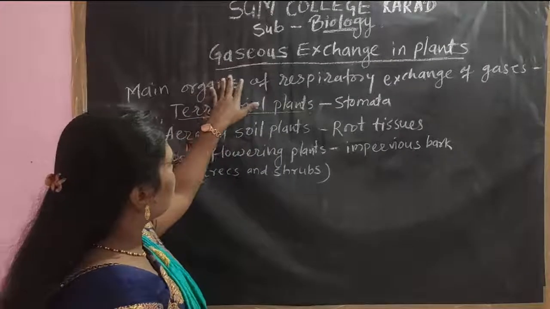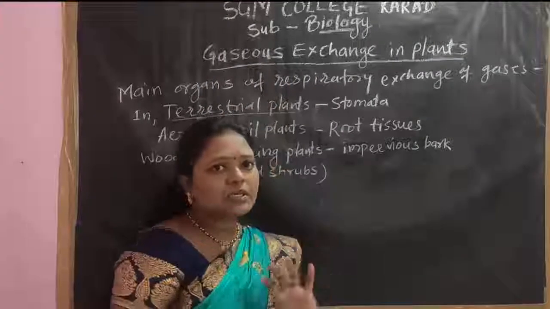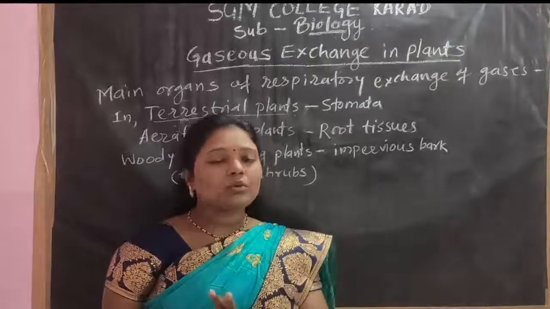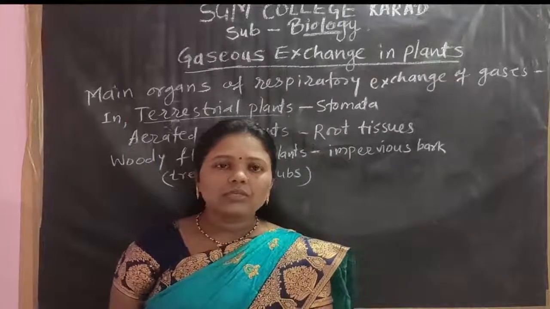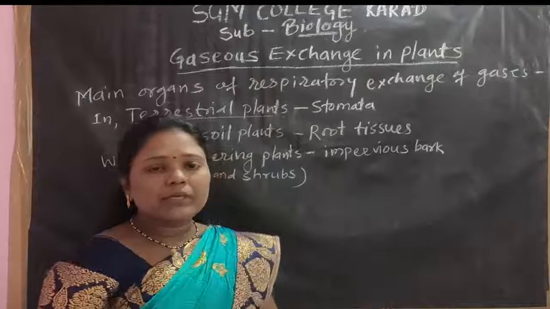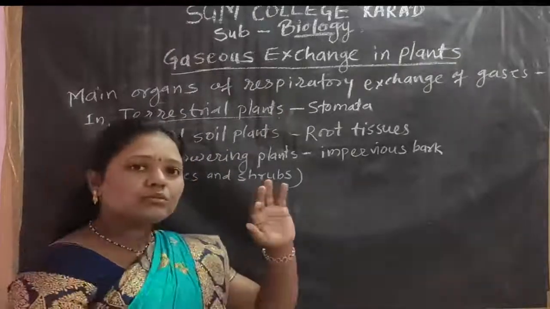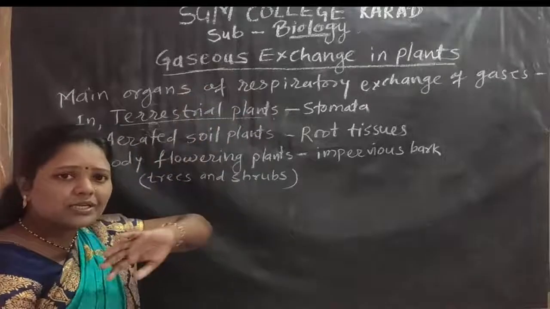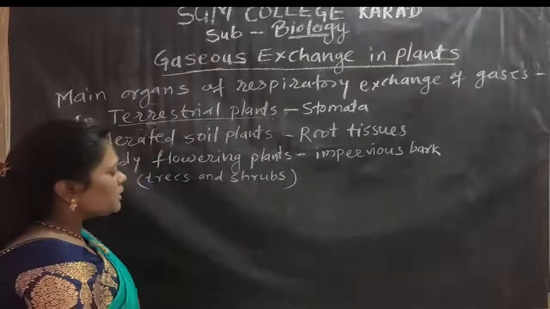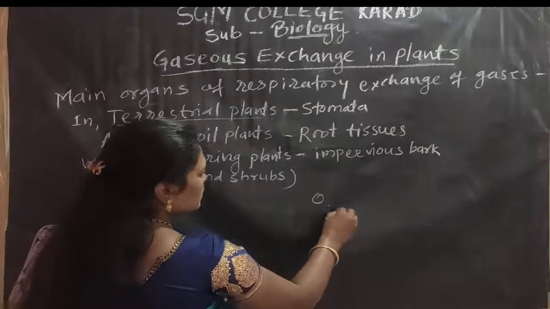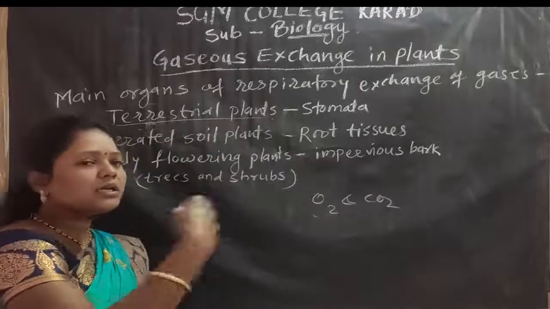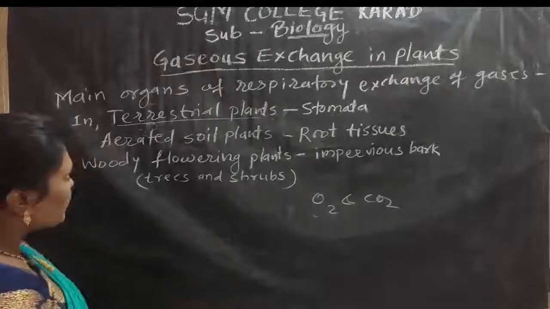Okay, we understand here what is the meaning of gas exchange. The oxygen and carbon dioxide get exchanged from the body of the living organism to the environment, and from the environment to the body of the living organism. This process is known as gas exchange. So gas exchange means oxygen in and carbon dioxide out.